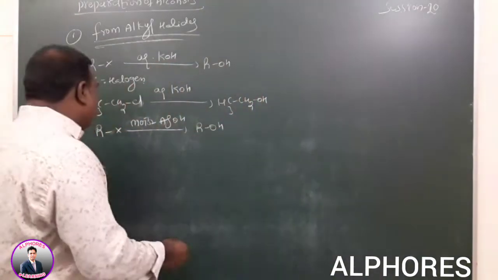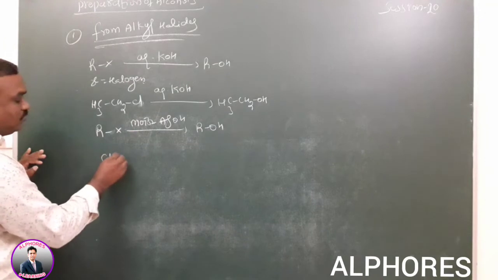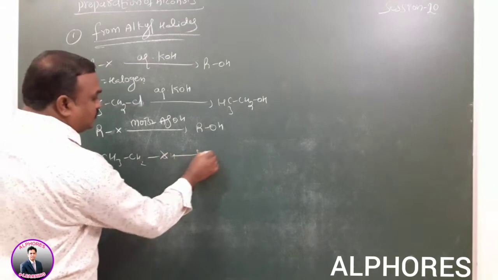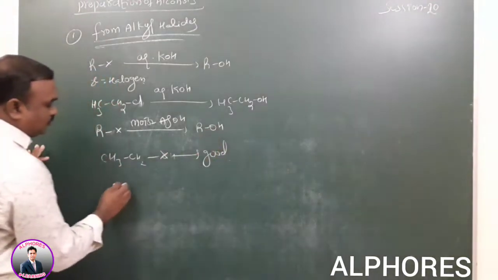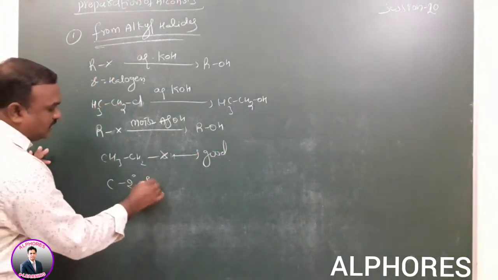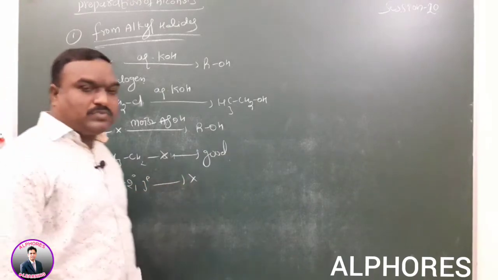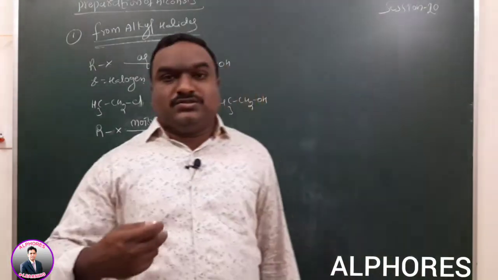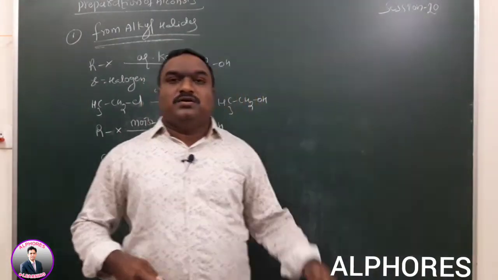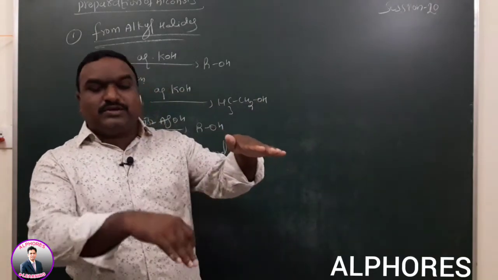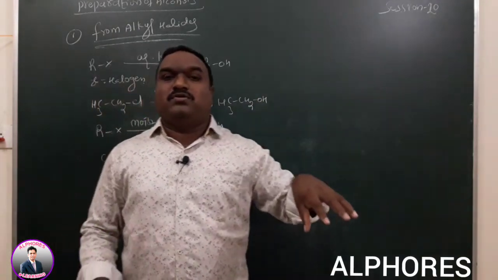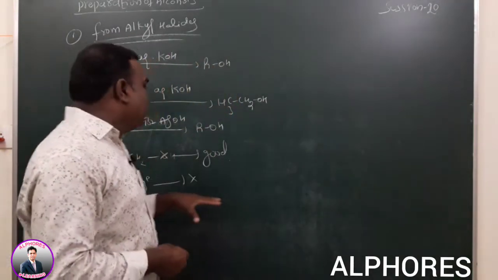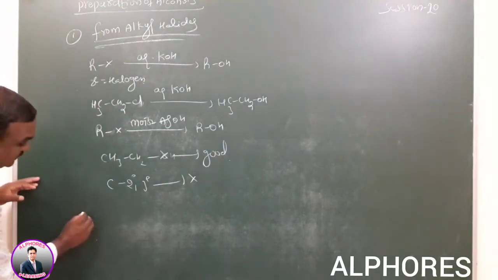Simple alkyl halides, for example primary alkyl halides, give a good yield compared to secondary and tertiary alkyl halides. All these alkyl halides give alcohols, but from primary to secondary to tertiary, the amount of alcohol formed decreases.